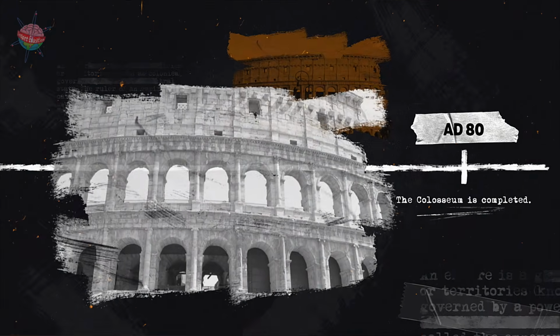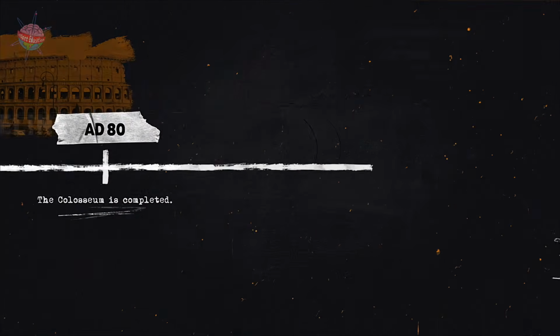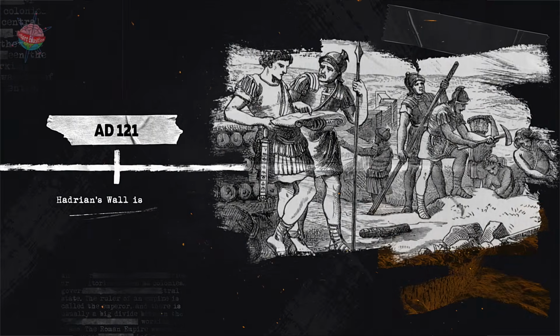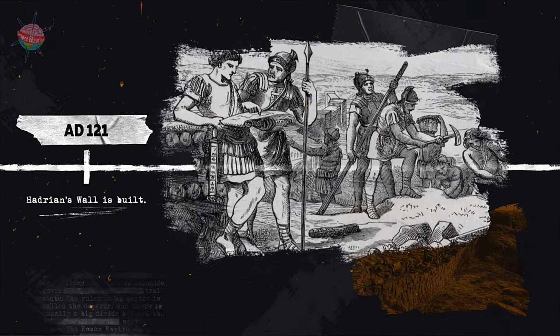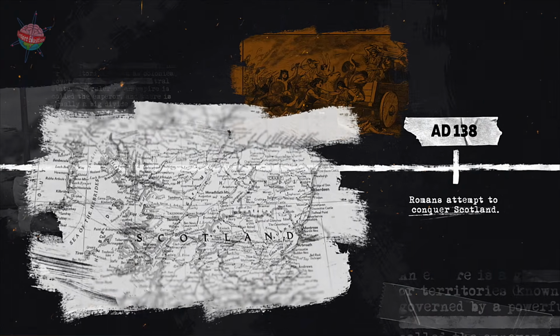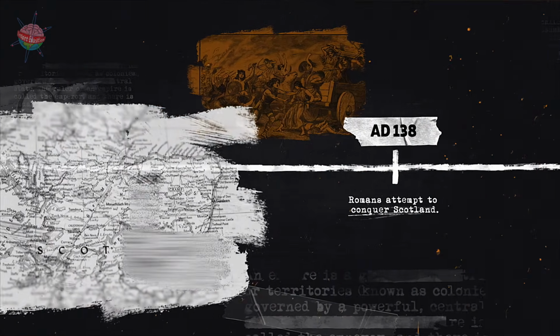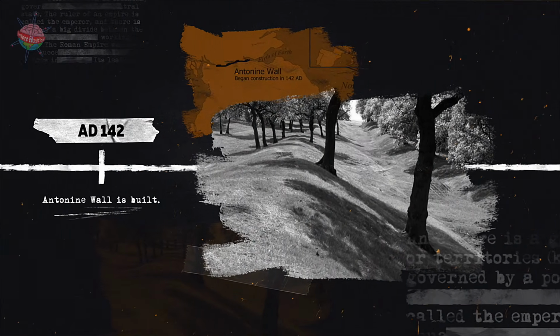AD 80. The Colosseum is completed. AD 121. Hadrian's Wall is built. AD 138. Romans attempt to conquer Scotland. AD 142. Antonine Wall is built.